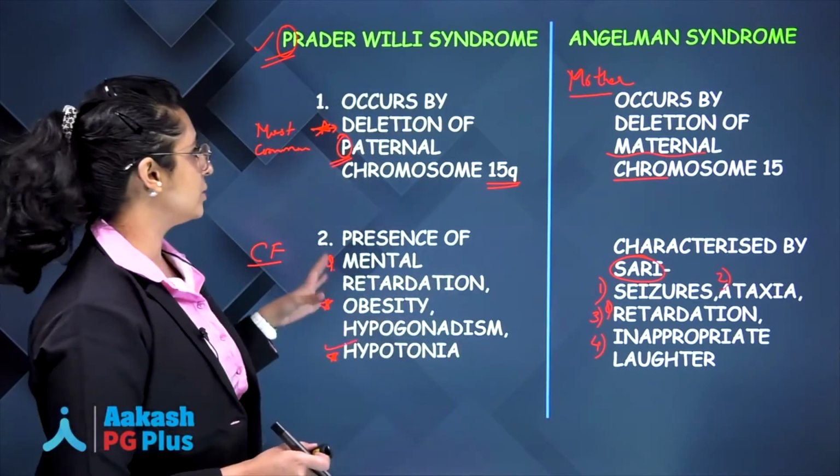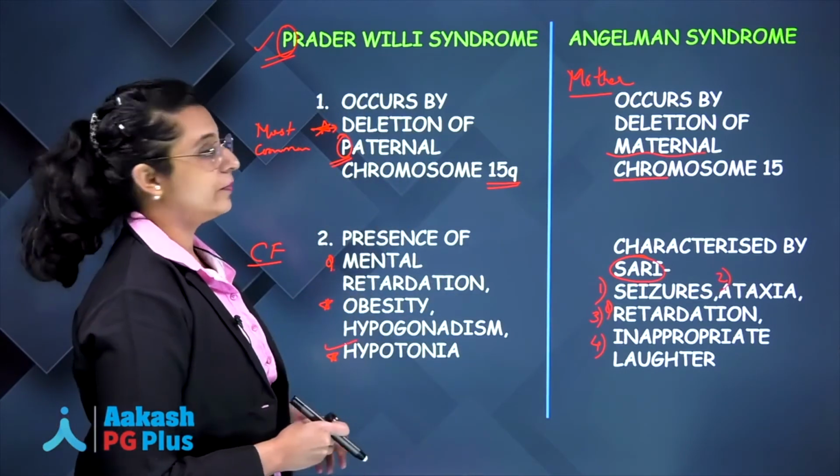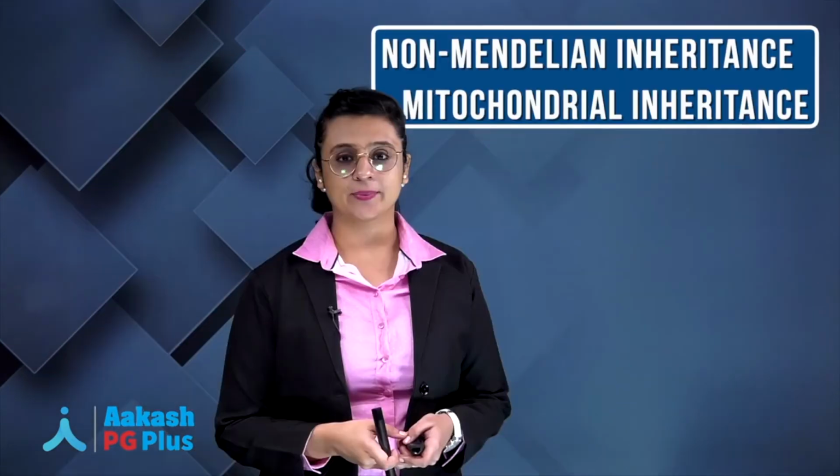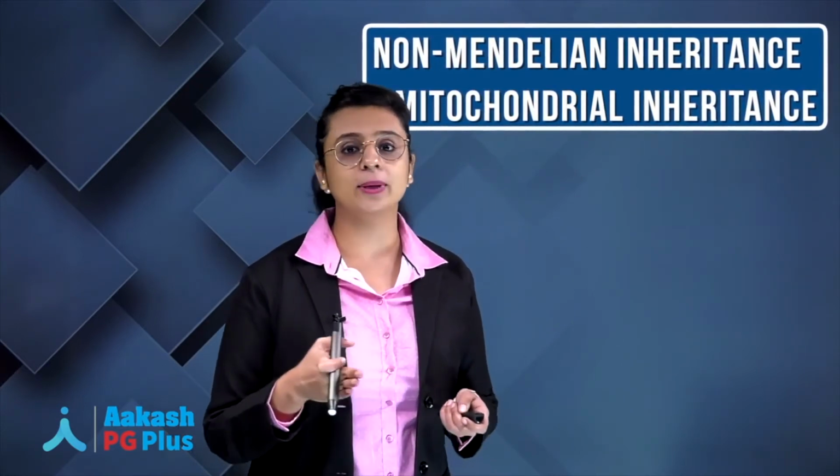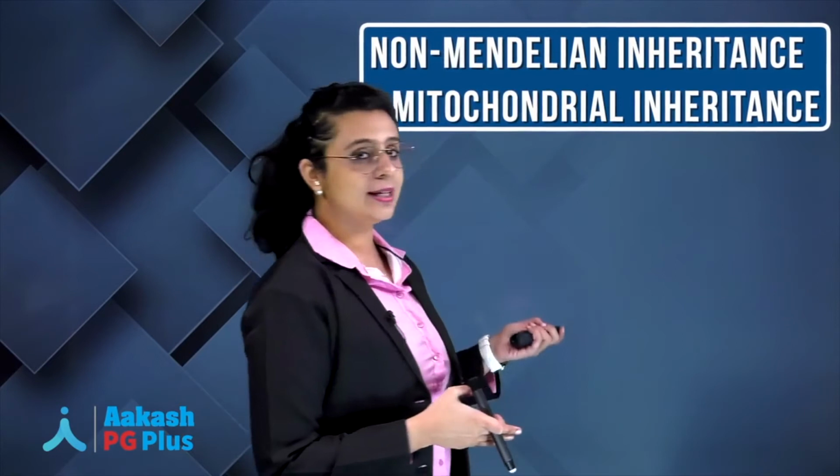So, commonly questions are asked based on the differences between the two, okay. So, is it clear? Next, we will study about mitochondrial DNA inheritance syndrome, okay. That is the fourth and the last example of non-Mendelian pattern of inheritance. Now, let's have a look.